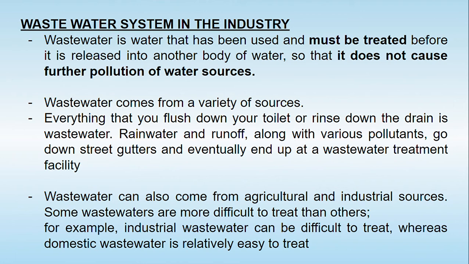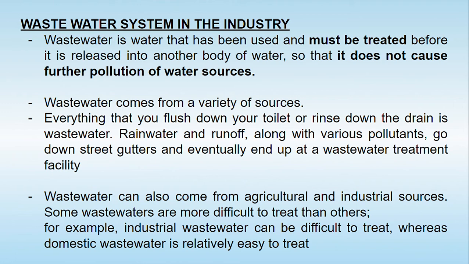Wastewater comes from a number of sources. Let's say we flush down our toilet and it goes down the drain. It may be rainwater or runoff along with various pollutants. It goes down to the street gutters, and eventually ends up in the wastewater treatment plant or facilities. That was from our home or office sources, but wastewater also comes from agricultural and industrial sources.